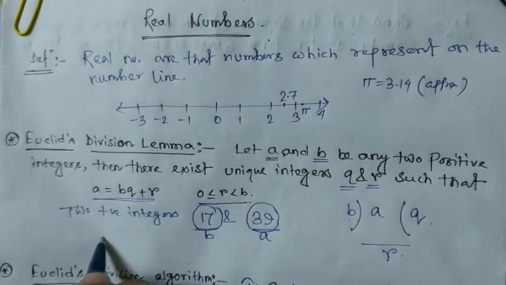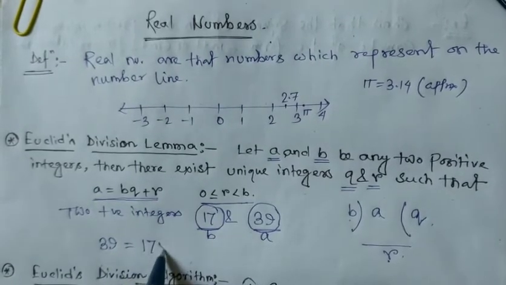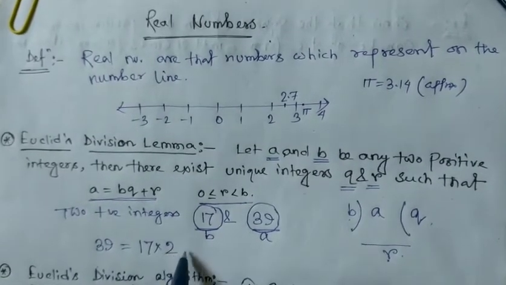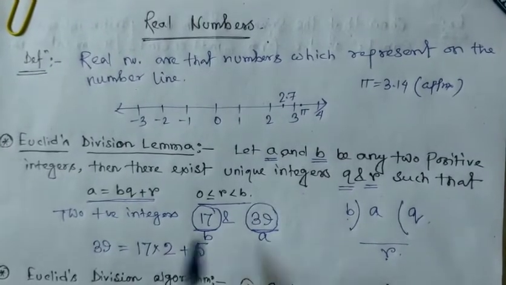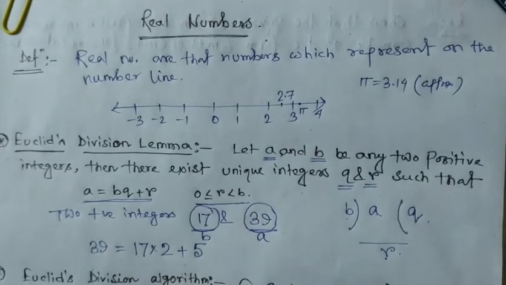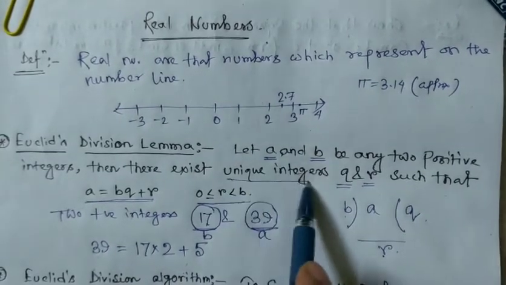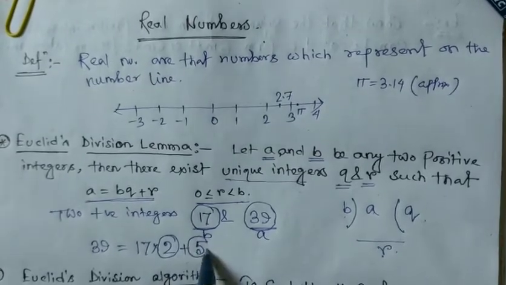Then 39 is equal to 17 into 2, 34, plus 5. So a and b, that is 39 and 17, are the two positive integers. Then there exist unique integers q and r, so 2 and 5 are unique.